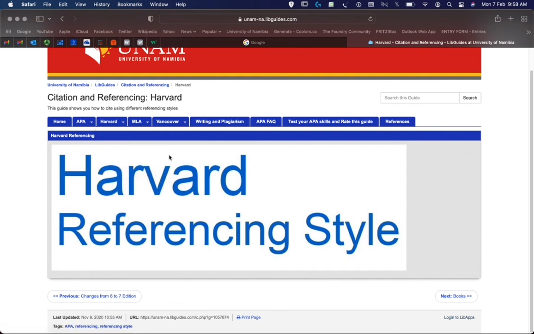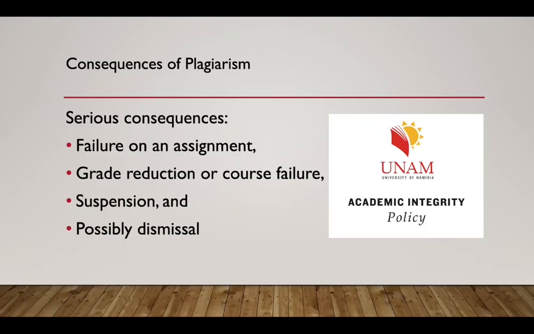So make time to explore this guide and familiarize yourself with the referencing style that you are supposed to use in your field of study.